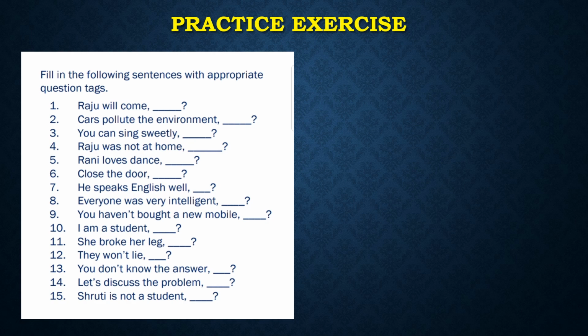You won't lie. Will you? Okay. Answer is will you. You don't know the answer. Do you? Simple. Let's discuss the problem. Let us discuss the problem, shall we? We have learned this rule that whenever we have this let's, we will use a question tag starting with shall. Shruti is not a student. Very simple. We have be verb is, the sentence is negative, so we will use a positive question tag. Is she?